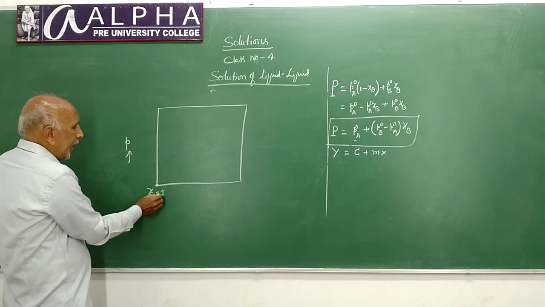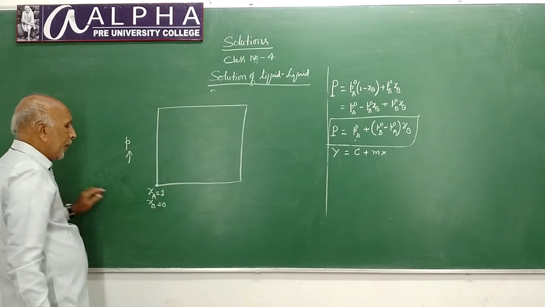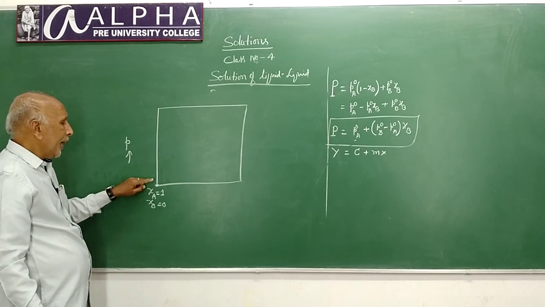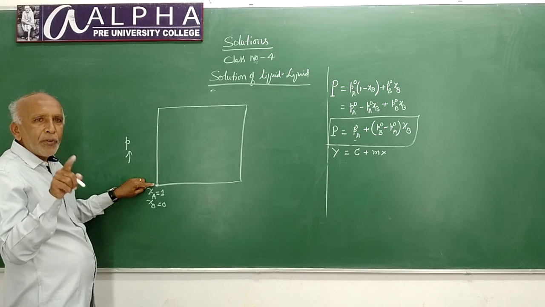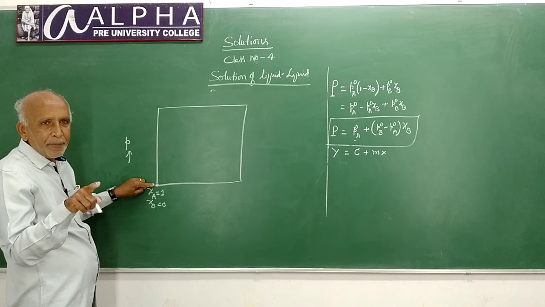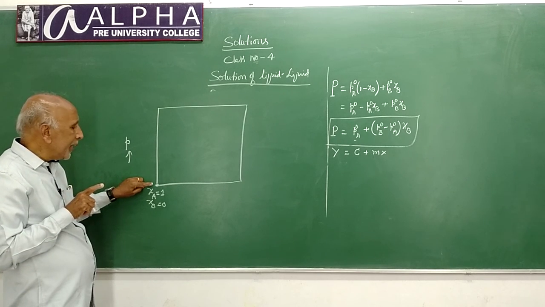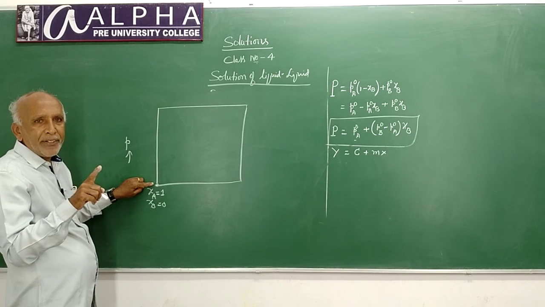That is, chi A is equal to 1, chi B is equal to 0. Chi B is 0 means at this point there is no component B or liquid B in the mixture. In the system, only liquid A is present.